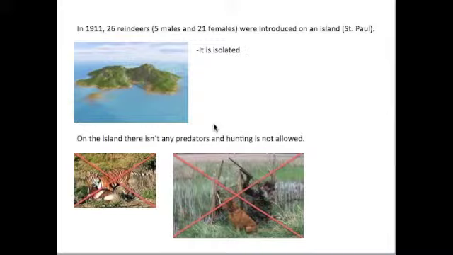In the question, it states that in 1911, 26 reindeer were introduced onto an island called St. Paul. Five of them are males and 21 of them are females. On this particular island, hunting is not allowed and predators do not exist. As you can see, this is a good example of an unchecked population because the population is not affected by any environmental surroundings.